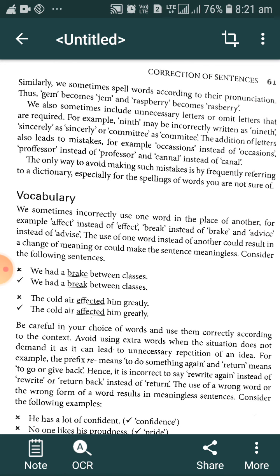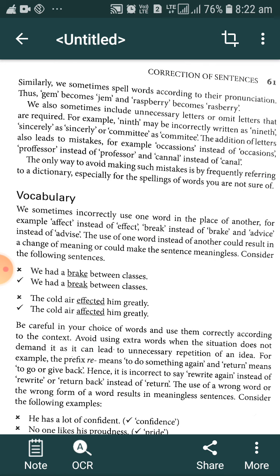That's why we must know the spelling of words like professor and occasion. In occasion, there is only a single s, OCCASION. In professor there is a single f in the spelling. There is only a single n in the spelling of canal. This type of confusing spelling we must keep in mind while writing.